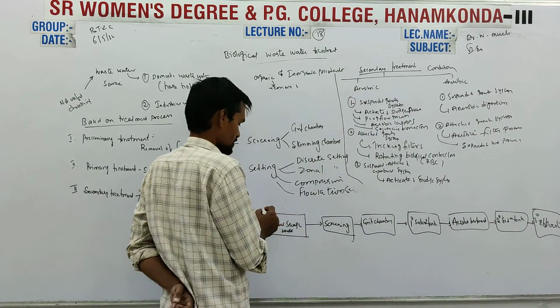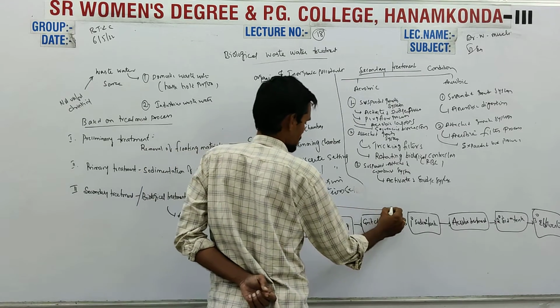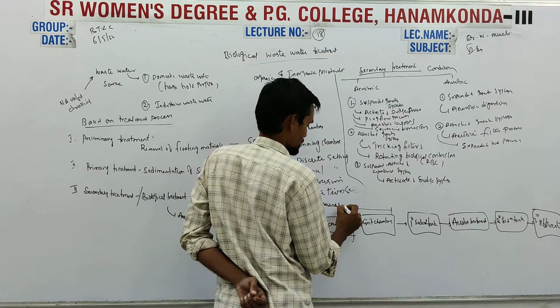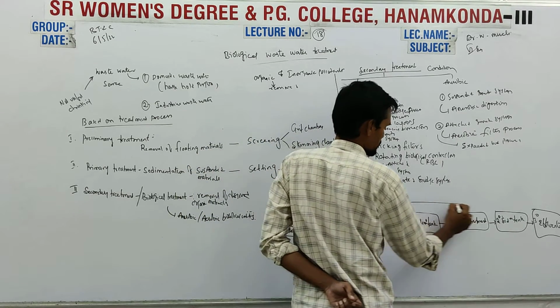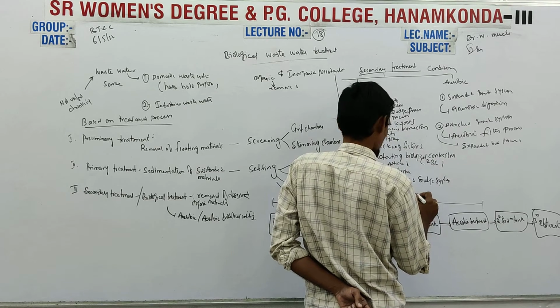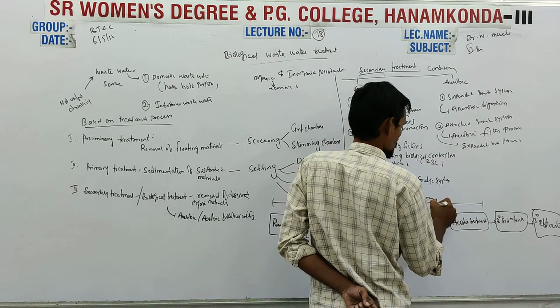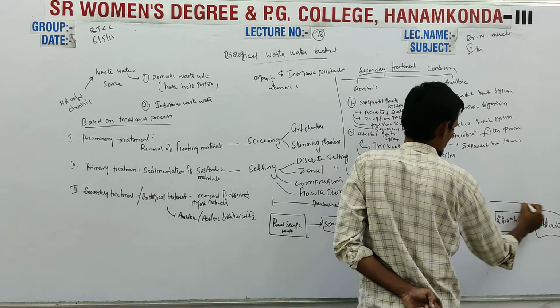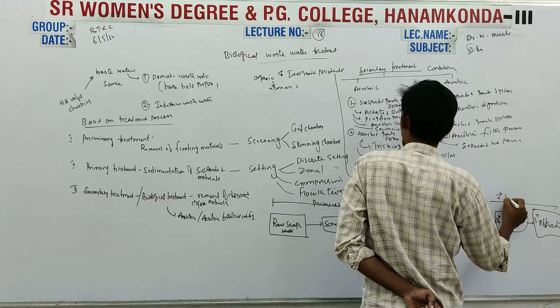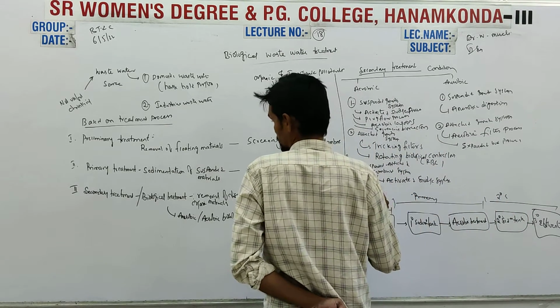So from raw sewage wastewater to grid chambers, it is called preliminary treatment. And primary sedimentation to aerobic, it is primary treatment. And from secondary, it is secondary treatment.